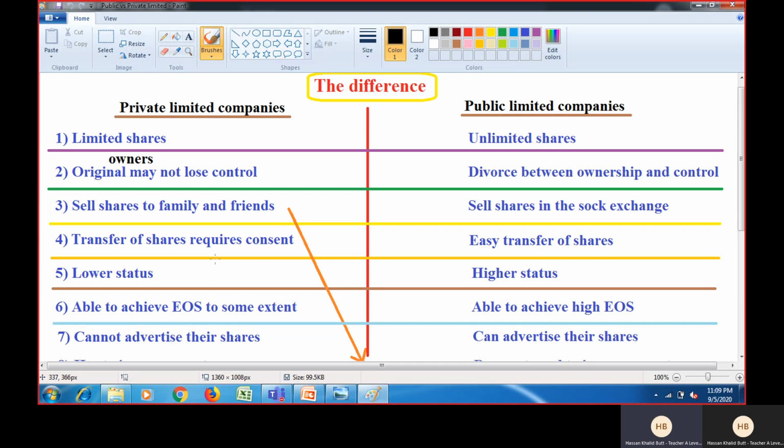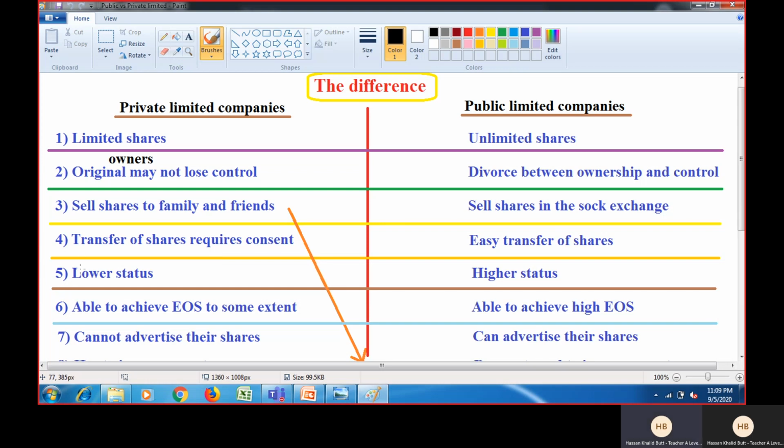Whereas in case of public limited company, it's easy. Why? Because in public limited company, there are all outsiders. Okay, because the shares are listed in the stock exchange and anyone can buy the shares of a public limited company. So if somebody wants to leave, that person can easily sell the shares to anyone else without taking the consent of any of the shareholders. So that's why it's easier to get out of that business as a shareholder in case of public limited company.